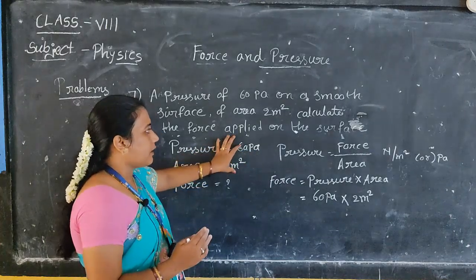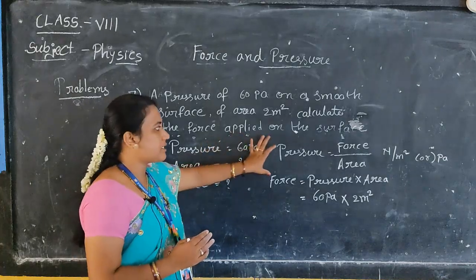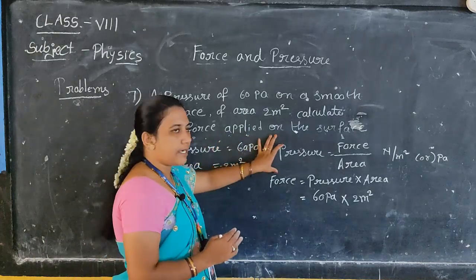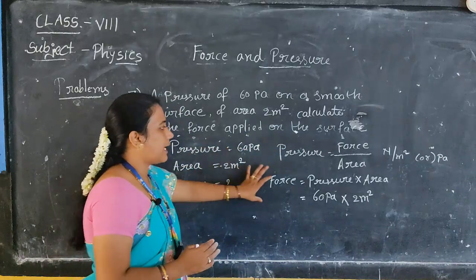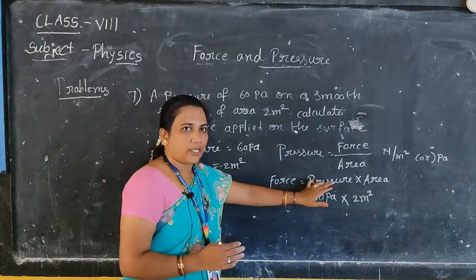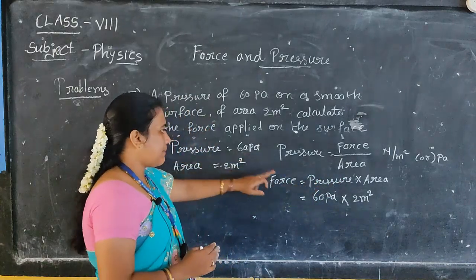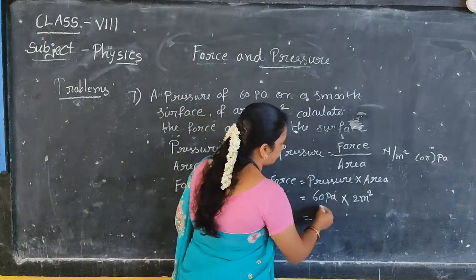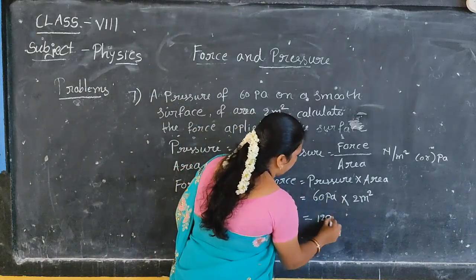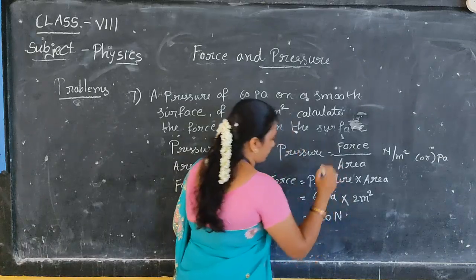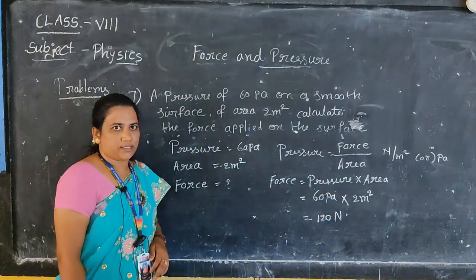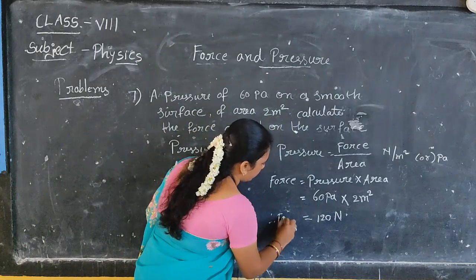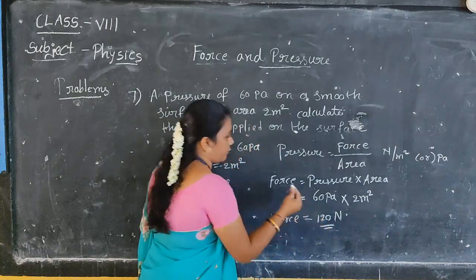clearly. Based upon that, which formula is applicable for this problem or for this calculation. So from that we need to write down the formula. After that, what we have to calculate? Force is equals to pressure into area. So pressure value 60 pascals and area is 2 meter square. So then we will get 120 newtons. 120 newtons. Yes or no? Therefore force is equals to 120 newtons.